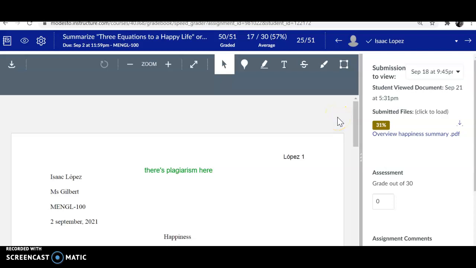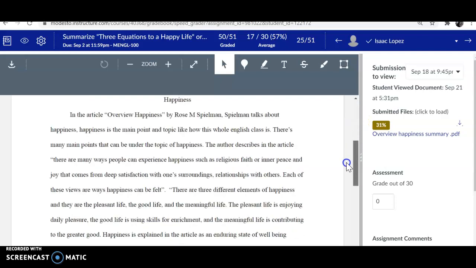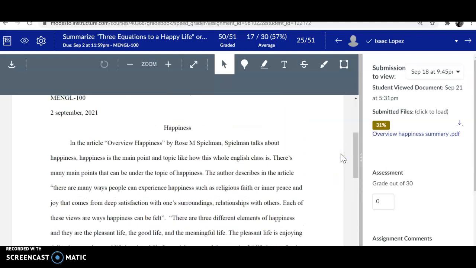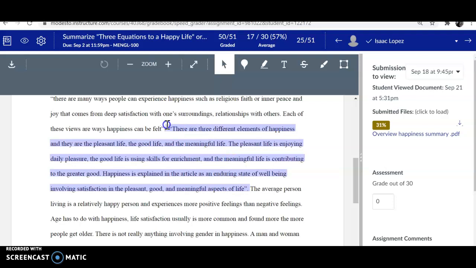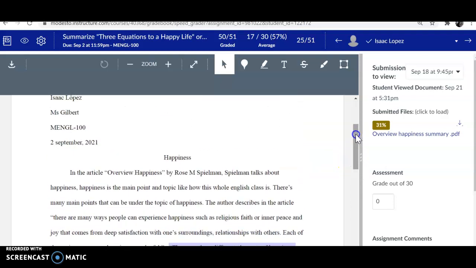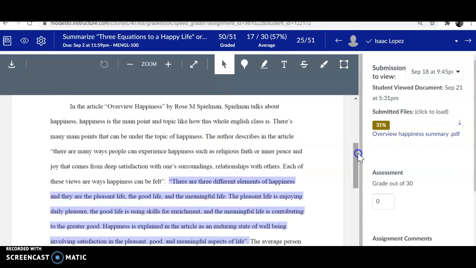All right. So actually, I just noticed there isn't plagiarism in your summary. I did not see the quotation marks around... You've got quotation marks around this. And then this. Yeah. So because there are quotation marks, it's not technically plagiarism, but a summary should not have quotes. A summary should be your own words. So that's the problem. Let me show you how to check plagiarism though for future reference.